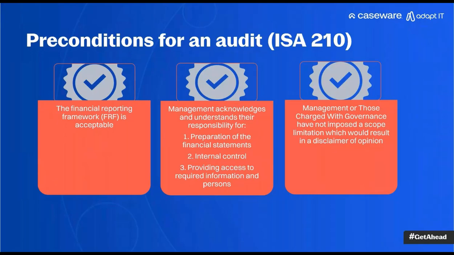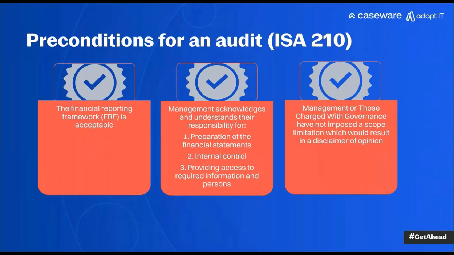The flip side to that is with specific or compliance frameworks. A compliance framework says you shall do this, you must do this. There's no fair presentation, you must do this. If you do this, you comply. If you don't do this, you're not complying. Okay, so that's fairly simple. All right, then next up, that's the financial reporting framework. Is that acceptable for an audit? We can only audit general purpose or compliance framework financial reporting. Then the second point is that management must acknowledge and understand their responsibility for preparing the financials.